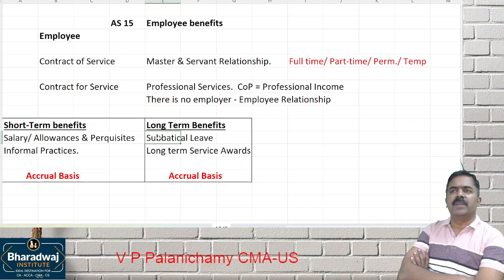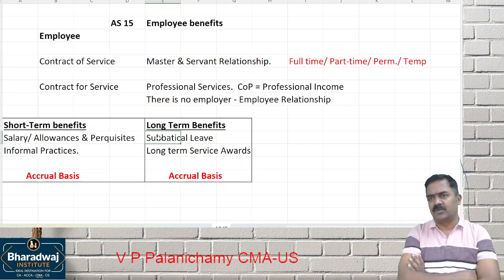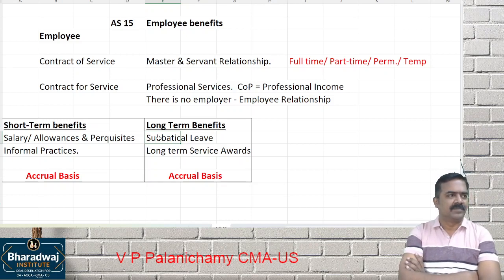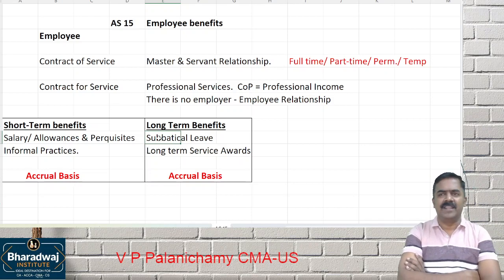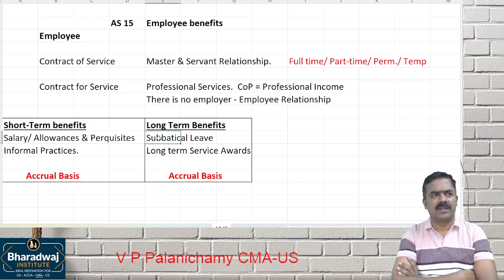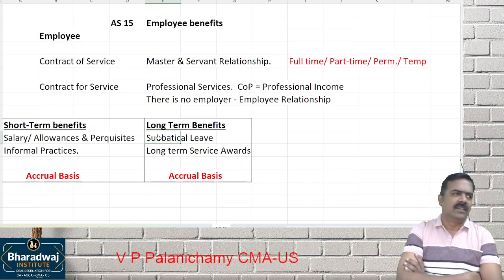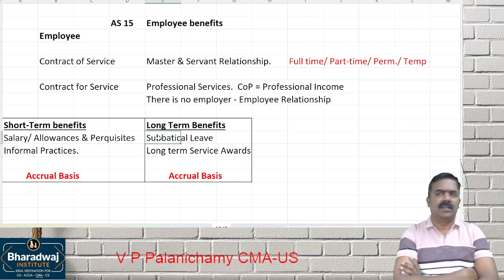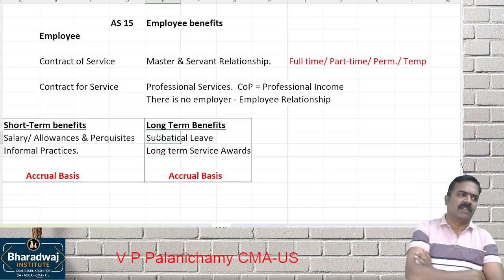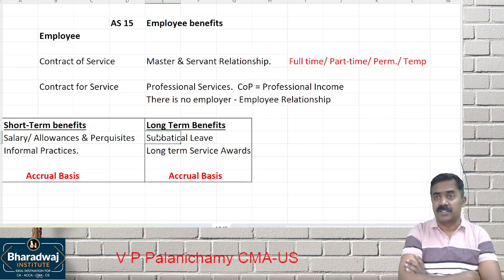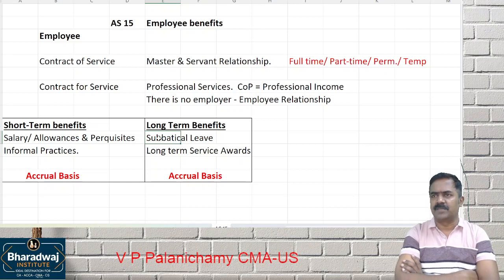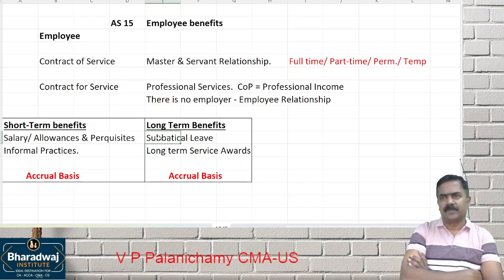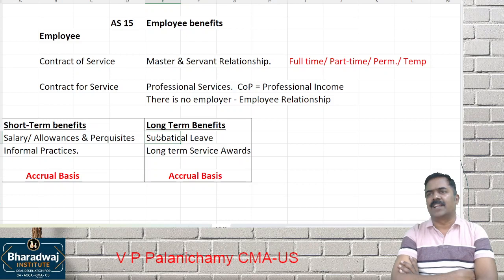Certain leaves may be accumulating or non-accumulating. Don't bother about it. What do you mean by accumulating? Accumulating leaves, earned leave. One of the best examples is what? Earned leave. Maybe leave for leave travel, maybe leave travel concession you would have seen. For that, once in 4 years you can take. In a block of 4 years, an employee can avail the benefit for what? 2 times, like that you could have seen. Those things. Okay. Certain things cannot be carried forward.